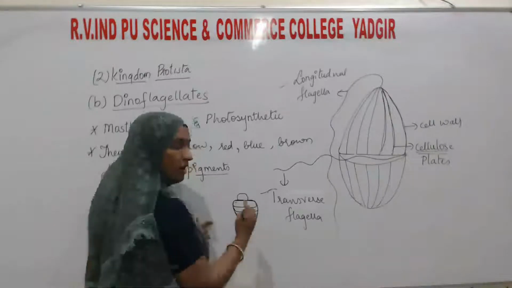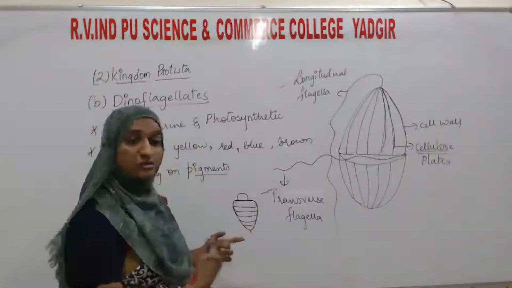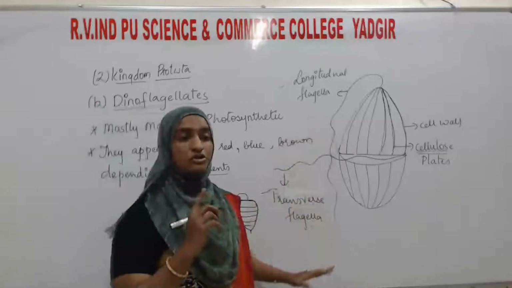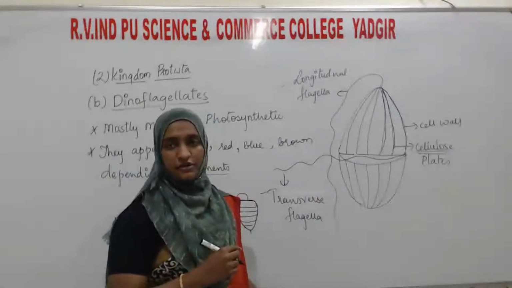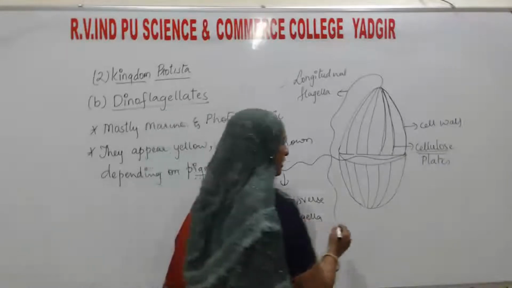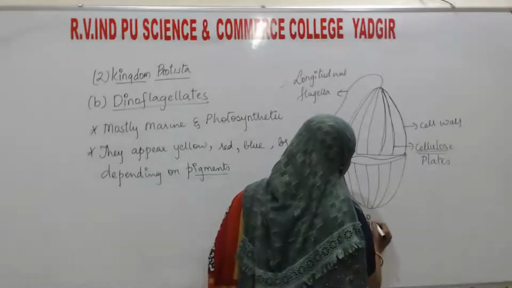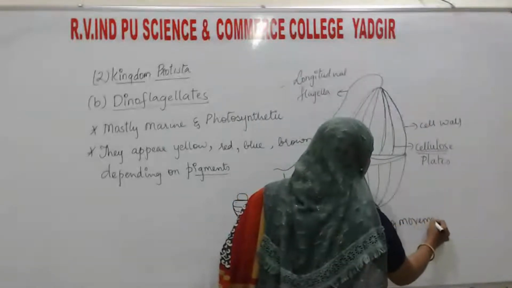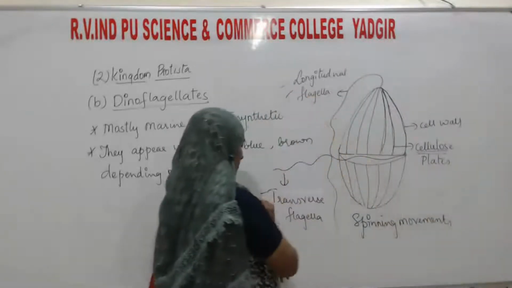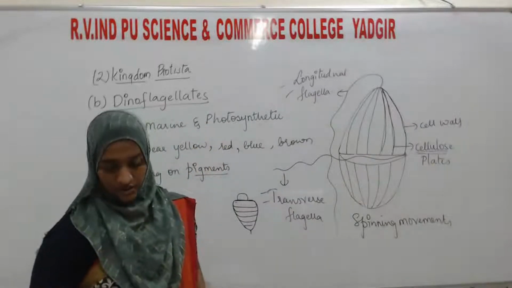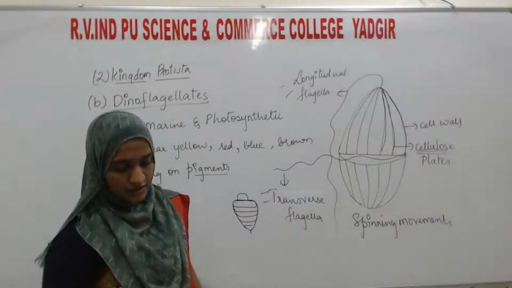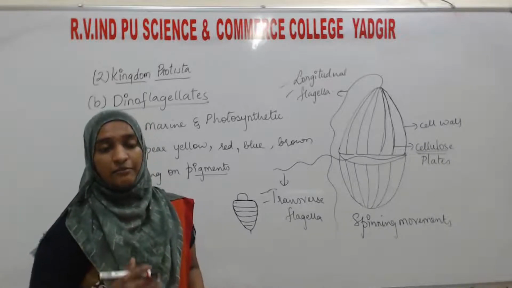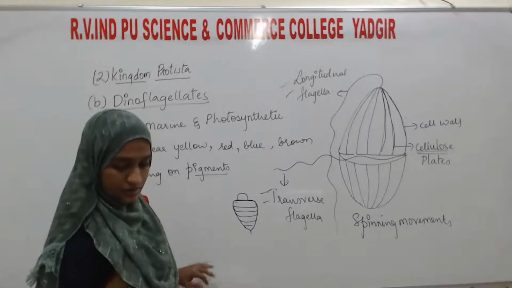So how does this top move or rotate? Like that only, these flagella cause the movement in the dinoflagellates, and that movement we call the spinning movement, which is caused by the flagella. The next thing, here for the dinoflagellates, they have given some examples with certain properties. Here I will write.